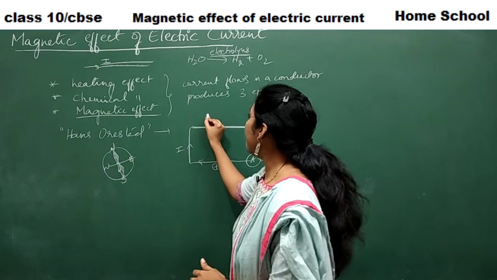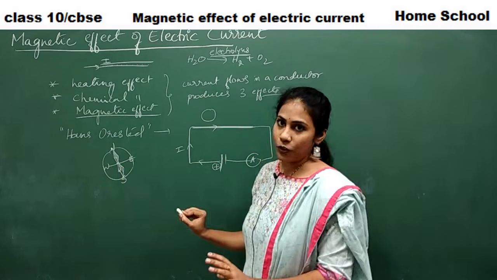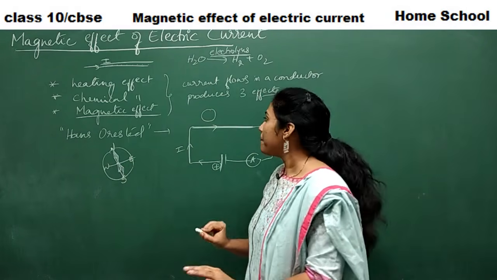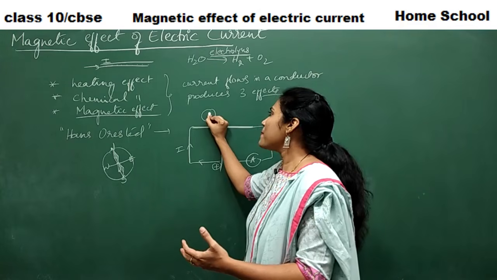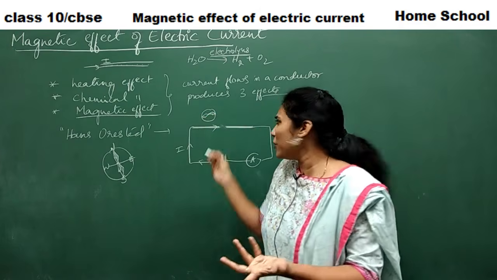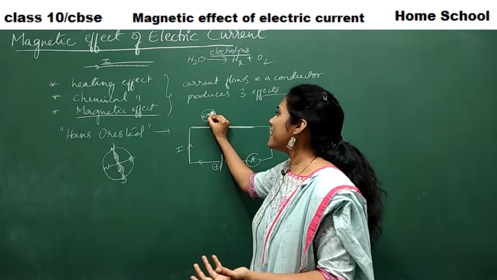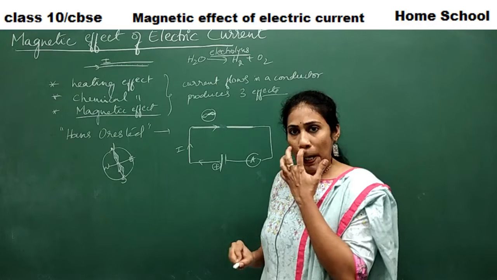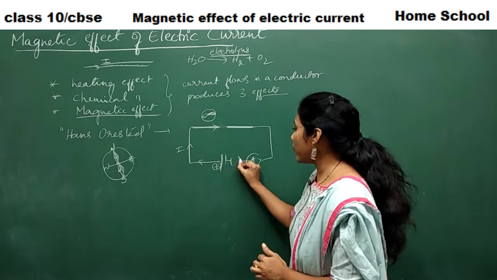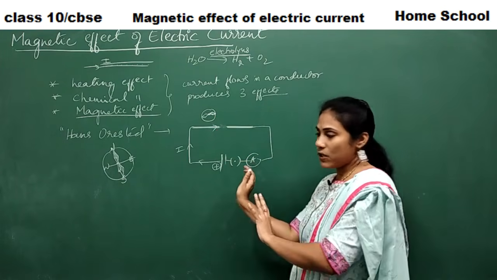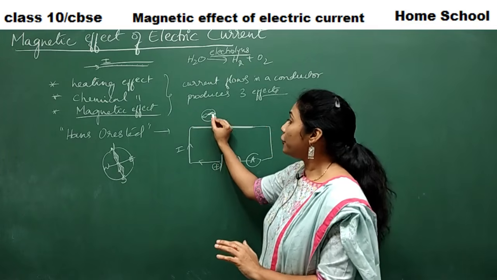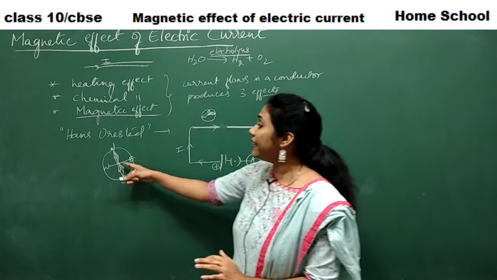So this particular compass was placed near a circuit. Accidentally, when he set up a circuit in his lab, there was also a compass, because he's a scientist. He would have all the instruments in his lab. Yes or no? He would have a compass and so many things in his lab. Say by chance, the compass was placed near a circuit. Whenever he switched it on, current started flowing in the wire. The moment current reaches here, he found deflection in the needle.